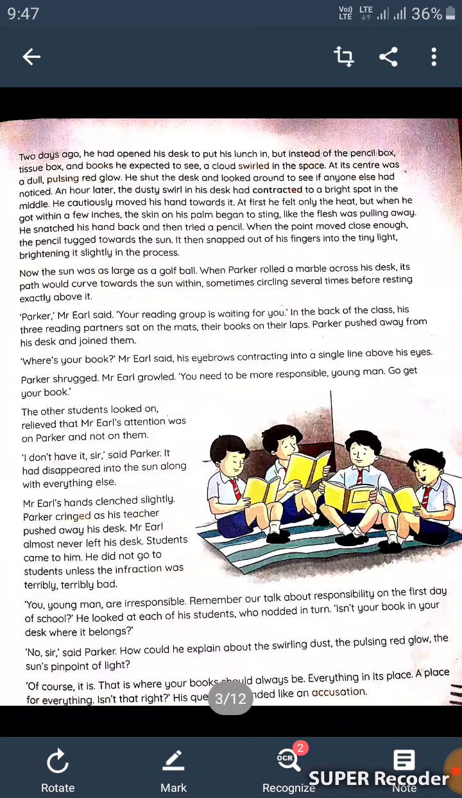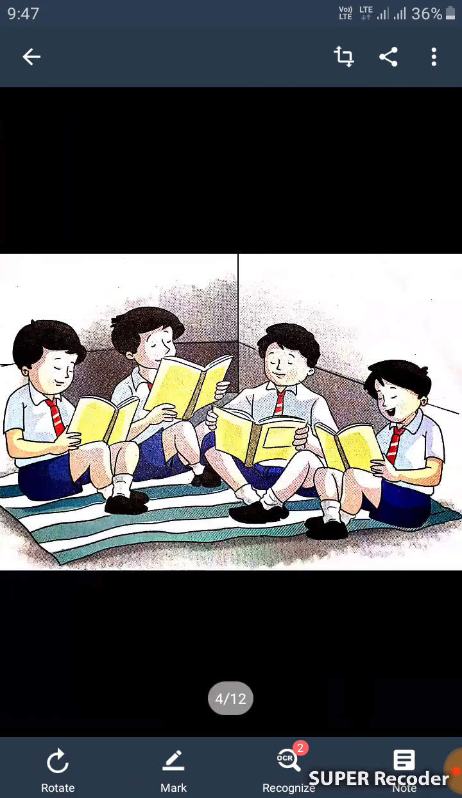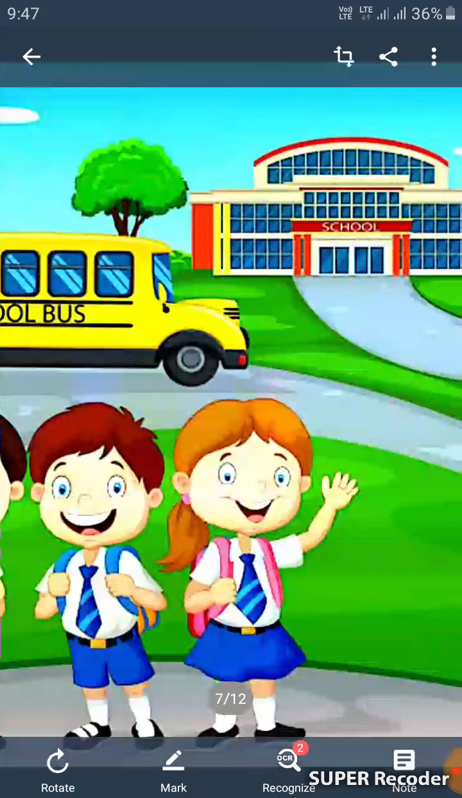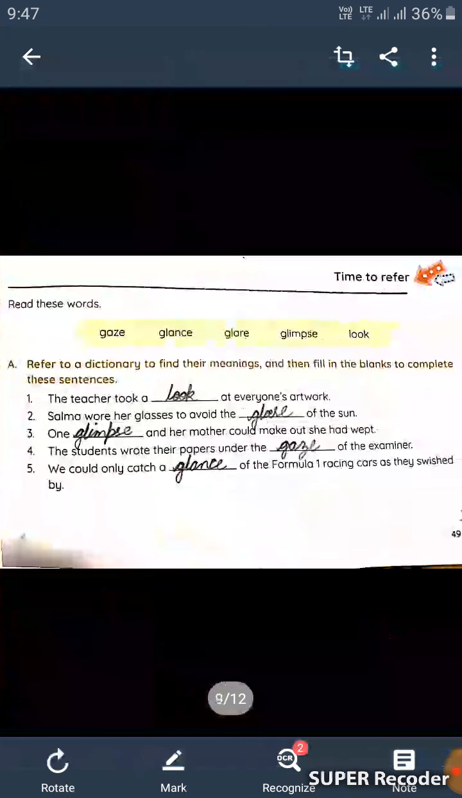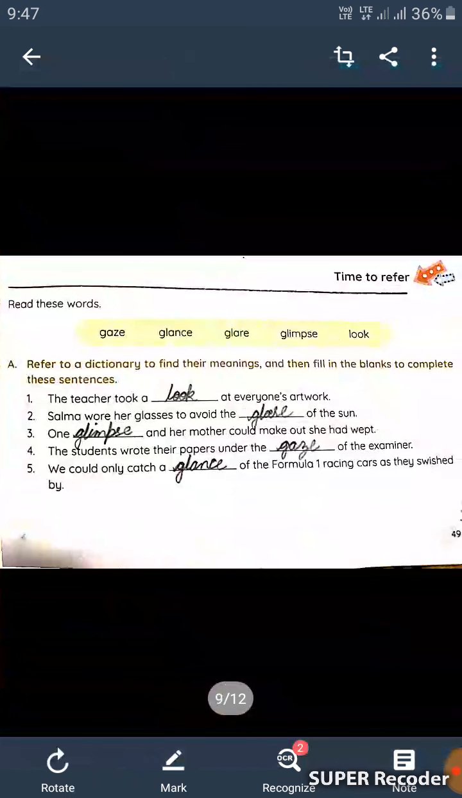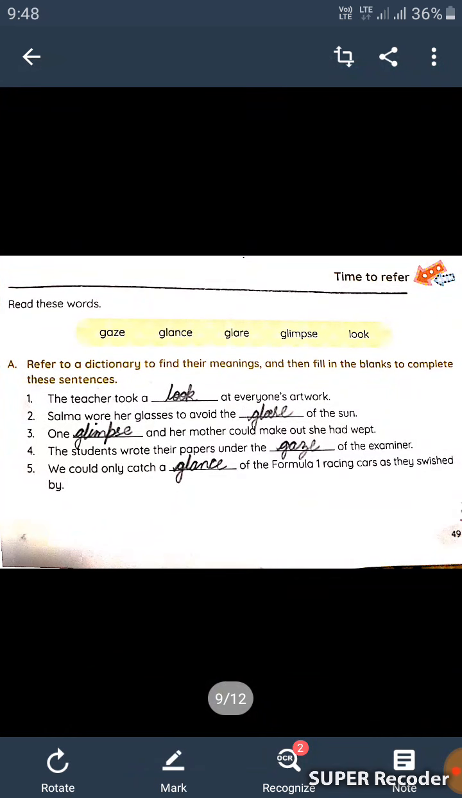So today we will discuss the exercise portion of this lesson. Have a look at page number 49, all of you. A part. Refer to a dictionary to find their meanings and then fill in the blanks to complete these sentences. First one: The teacher took a look at everyone's artwork.